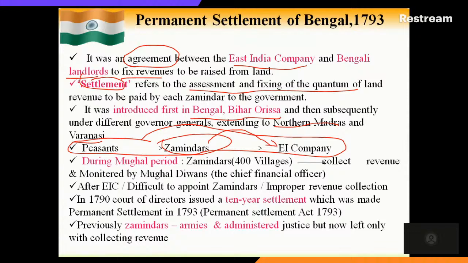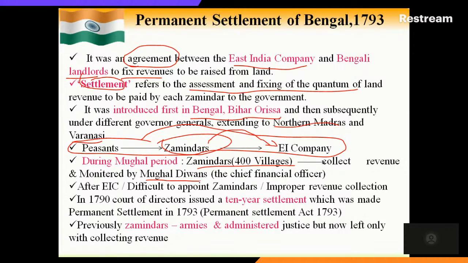And this was followed in the medieval period also. Even during the Mughal period, the zamindar system was there. Every zamindar had around 400 villages. Among those 400 villages, they had to collect the land revenue and deposit it to the Mughal treasury or the Mughal king. And one more unit was there, called the Mughal Diwans.